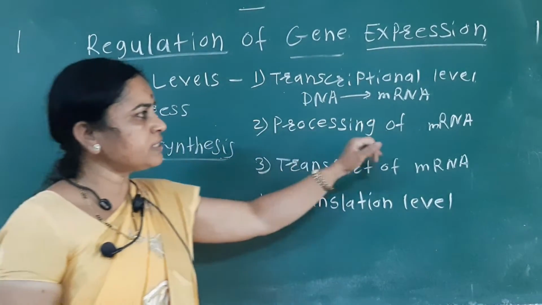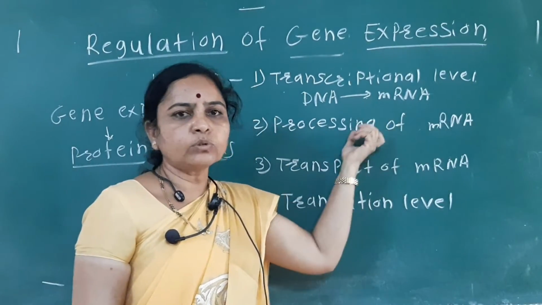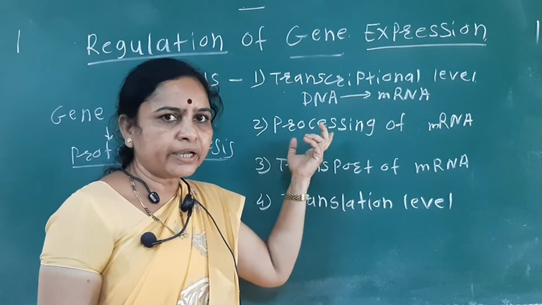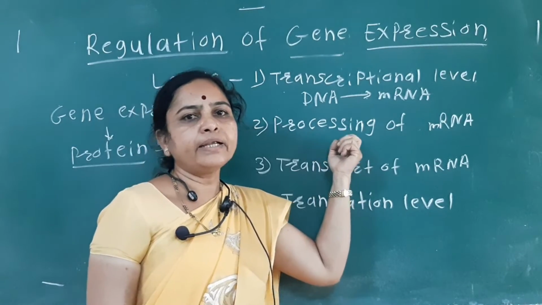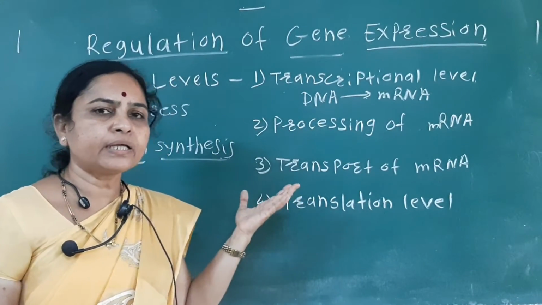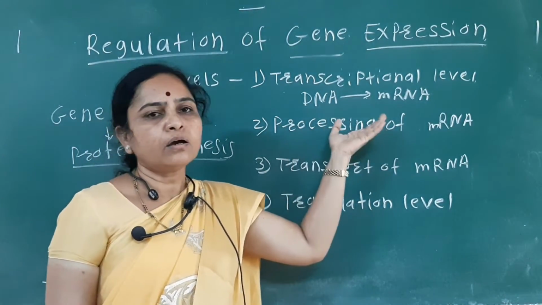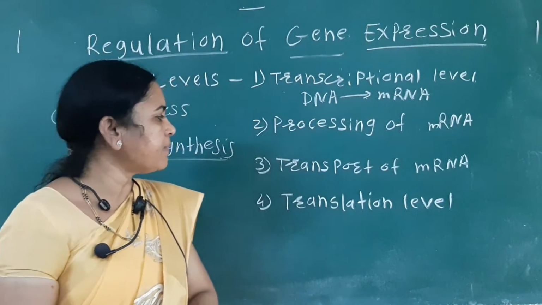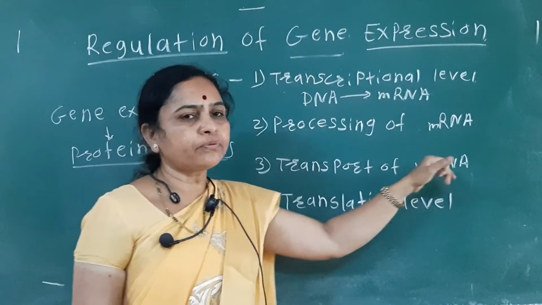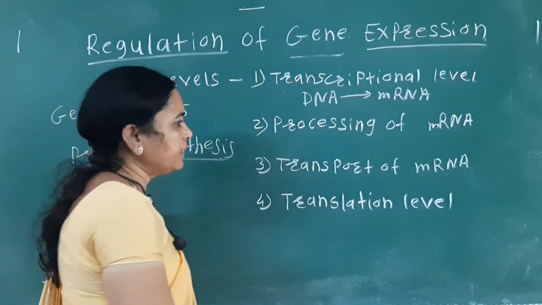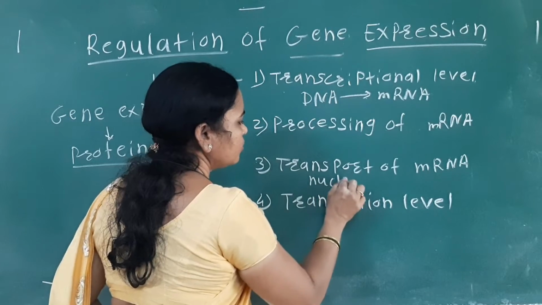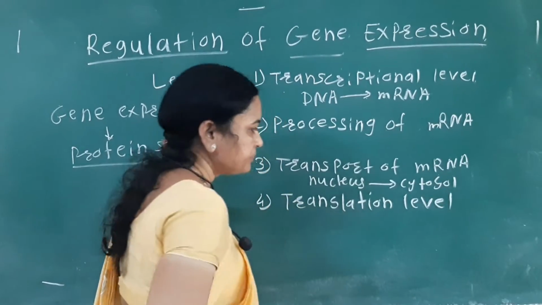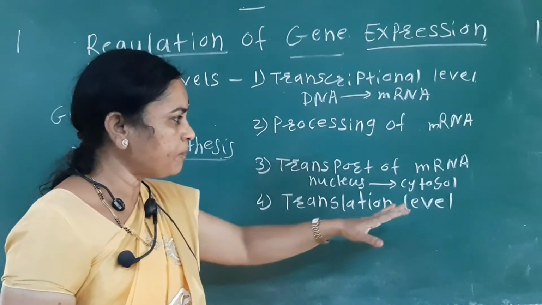Then second is the processing of mRNA. We have seen how the processing of mRNA takes place in the nucleoplasm, where there is the hnRNA, heterogeneous RNA, and then by the three processes, that is capping, tailing, and splicing, the functional mRNA is synthesized. That is the processing of the mRNA. Third step is the transport of mRNA. Here the mRNA is transported from the nucleus to the cytosol or the cytoplasm.